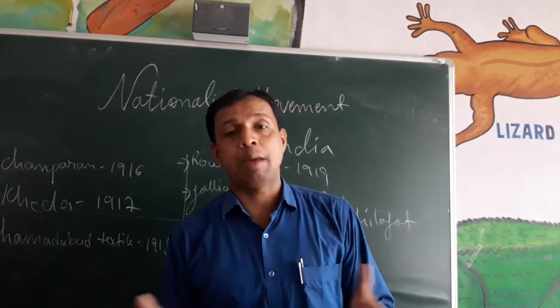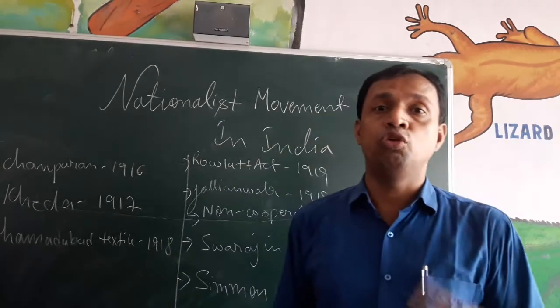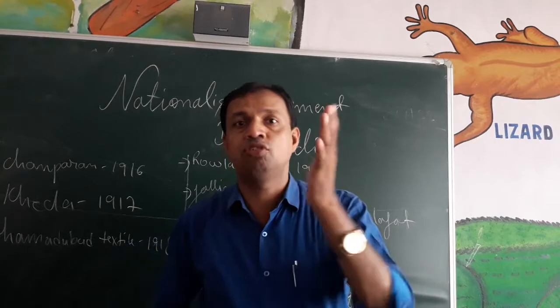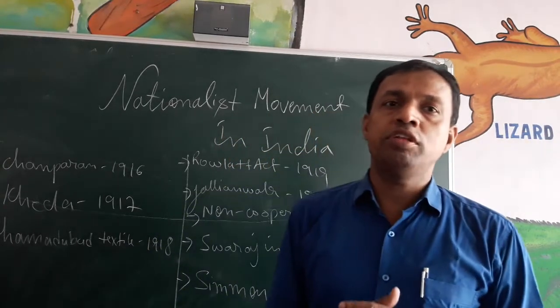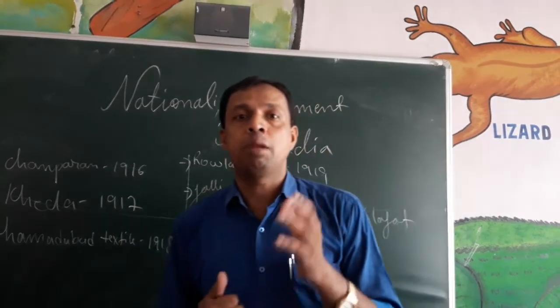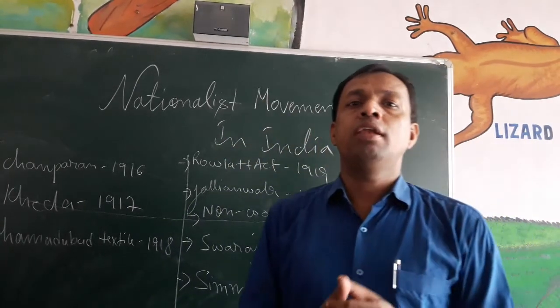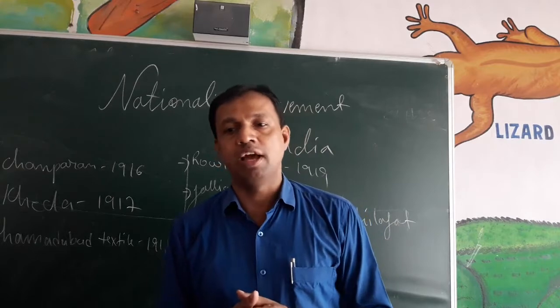Many died because of the stampede. Many jumped into the well to protect themselves. Many tried to escape by jumping over the wall, and they were shot there itself. So this was one of the most barbaric and inhuman incidents in the history of India.